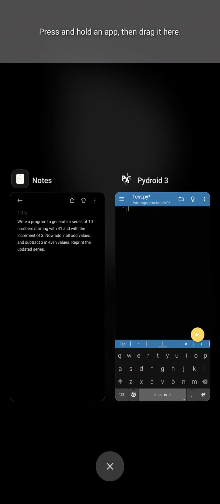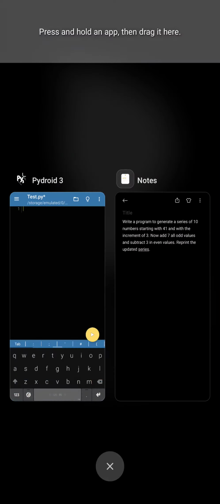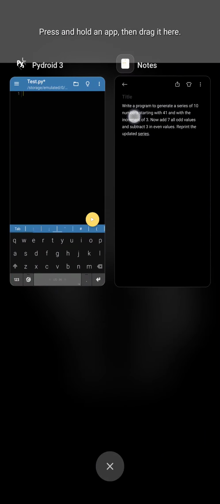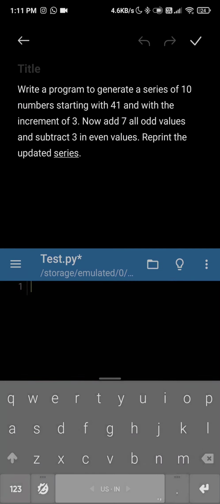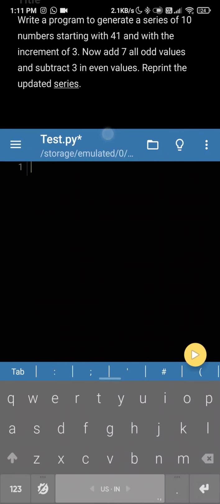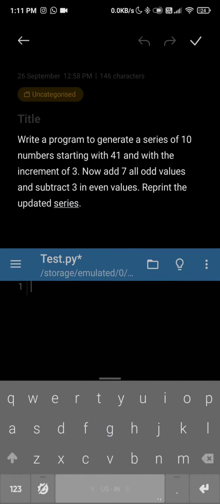Also, I think we can also split screen this thing. Let's see. So if I want to see the code here, down to code here, yes, we can do this. So I can see the question and the code at the same time. So yes, write a program to generate a series of 10 numbers with pattern. And also, if your phone does not support this dual window thing, what you can do is you can write the code somewhere and then start here. It's really very irritating if you switch tabs, like if you switch apps just to read the code.